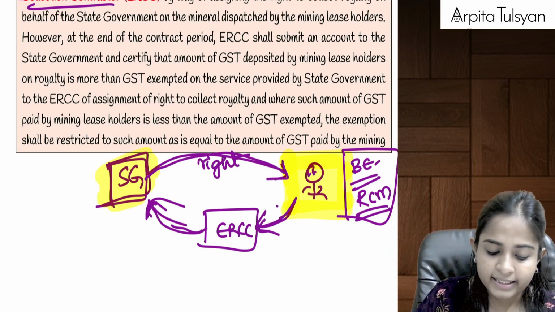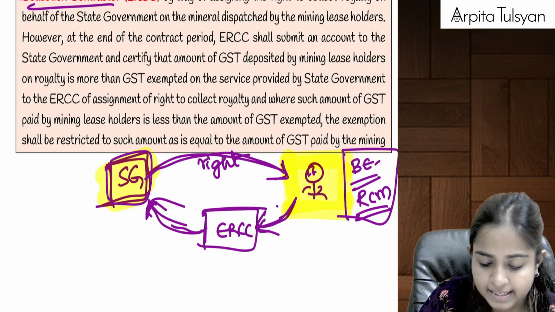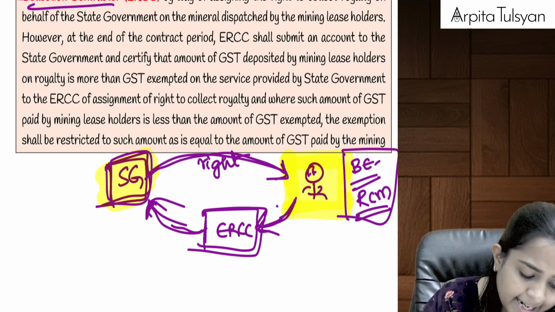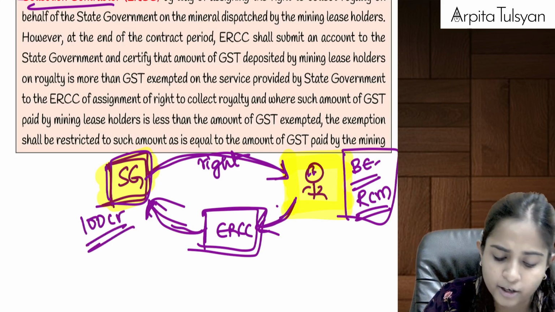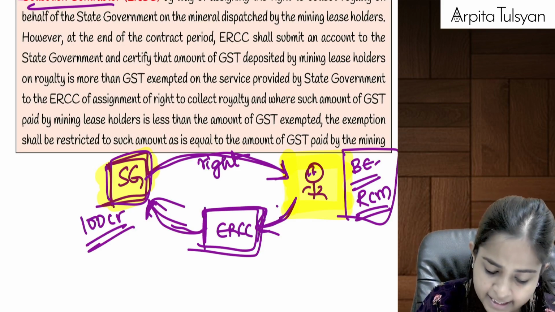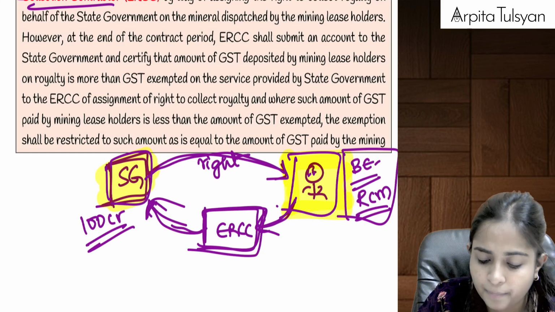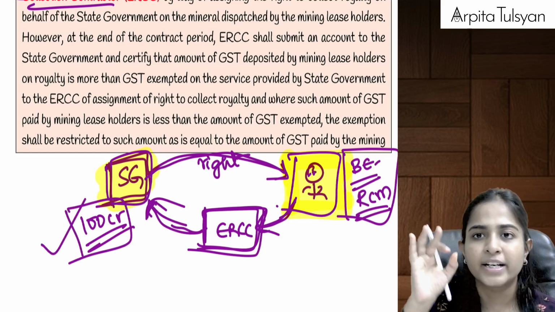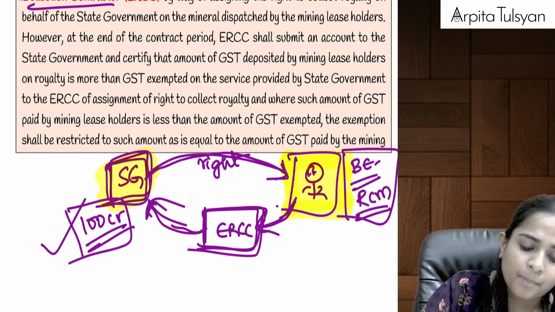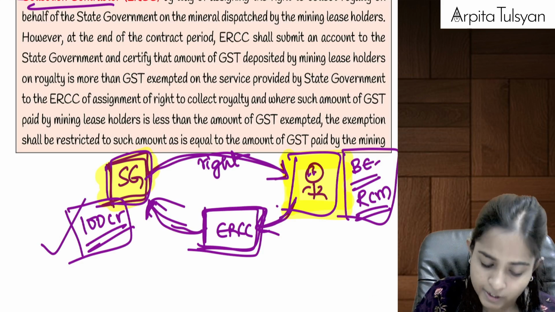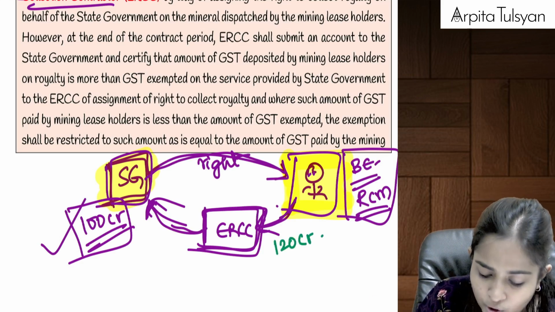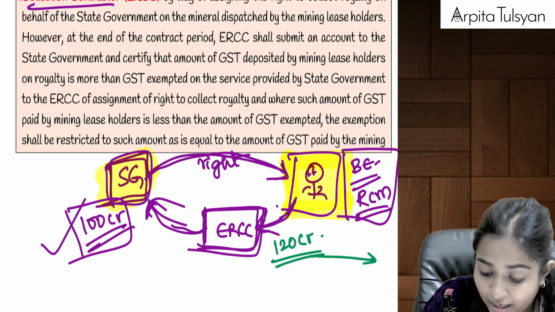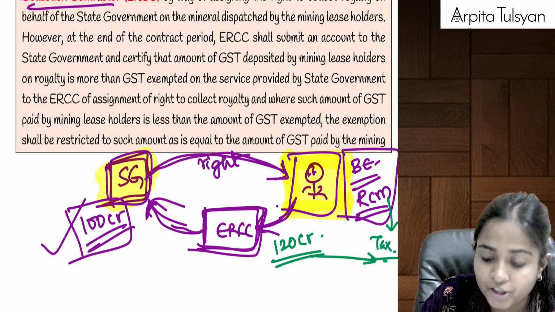Okay, now see what they are telling. State government and ERCC will enter into a contract for a fixed royalty. That is, the state government will say that I want a fixed royalty of 100 crore rupees. ERCC will say, okay sir, I will take it from this particular person and I will give it to you. I will make sure that at least 100 crore reaches you. Now let's say I did the mining, and as per the calculations, I paid a royalty of 120 crore to the ERCC, and I also paid tax on this 120 crore under reverse charge mechanism.